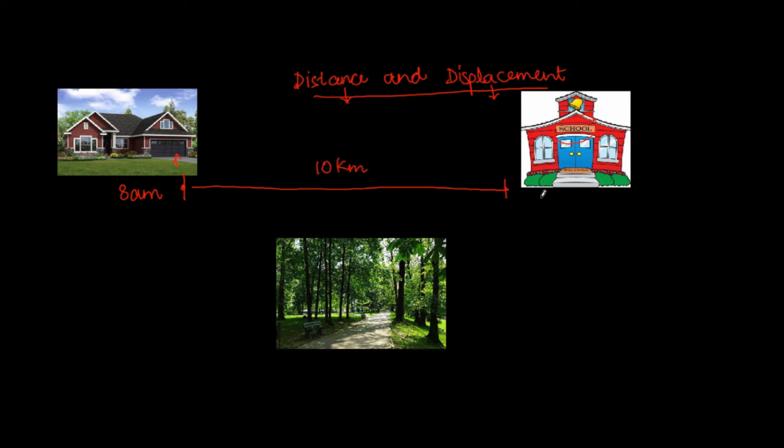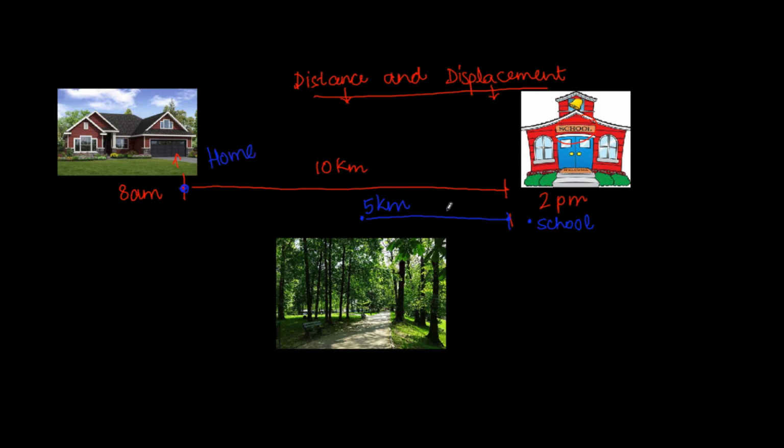Now once the school gets over at 2 p.m., between the friends you decide that we will go back to the park. And this park is actually, as you return back from your school, on your way back, this park is actually at a distance of 5 kilometers from your school. So the starting point for this 5 kilometers is actually your school. On the other hand, when you started in the morning, the starting point was your home.